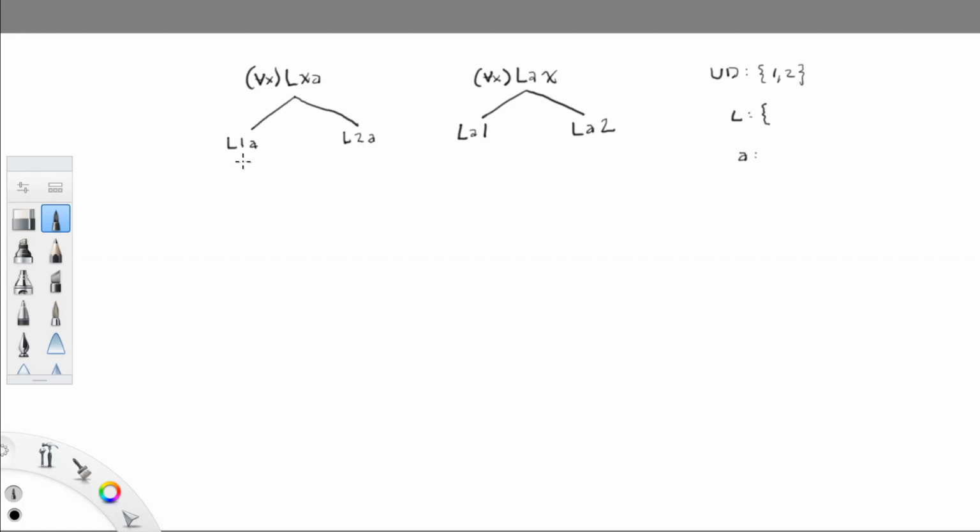So let me show you something that you shouldn't do. It's a mistake to do this, and I've seen it, so I want to bring it out. You might find yourself tempted to branch under these things and then write L11 and write L12. You might feel tempted to do that. But I want to point out why this is a mistake. What you're doing is you're treating this name as if it were a variable. So you're saying A could be 1, it could be 2.